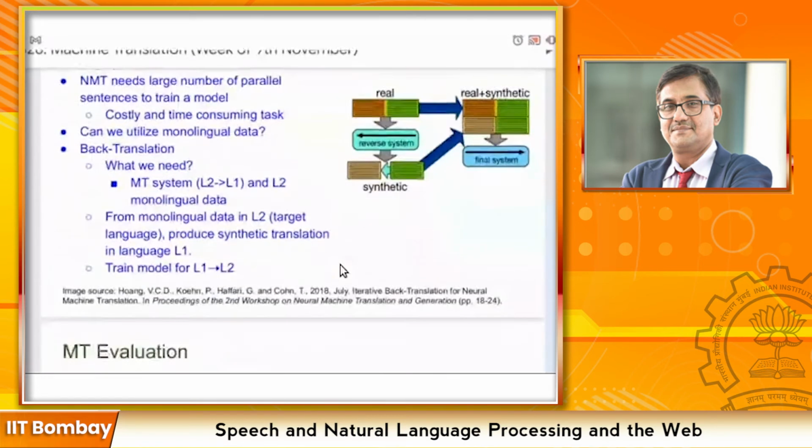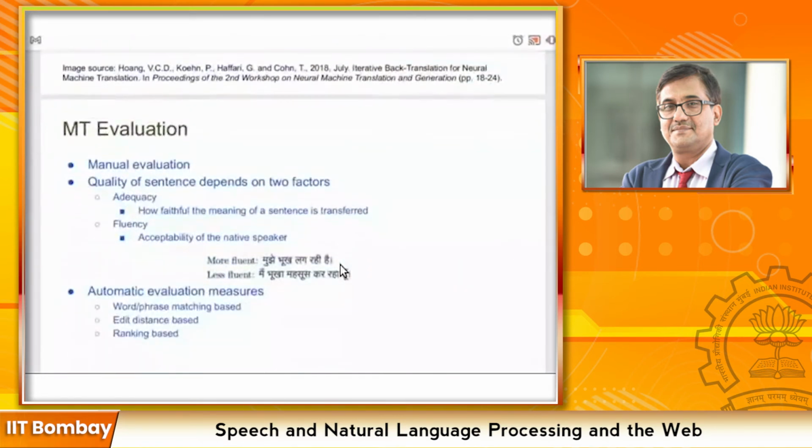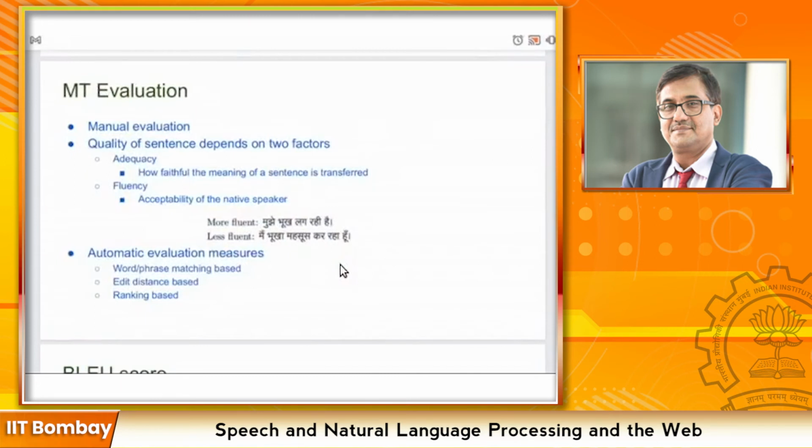There are some popular methods to evaluate machine translation systems. One is manual evaluation, which is obviously a time-consuming and costly task, which can be done with a set of human experts, who will tell whether the translated sentence is of good quality, whether it follows the proper grammar or not.